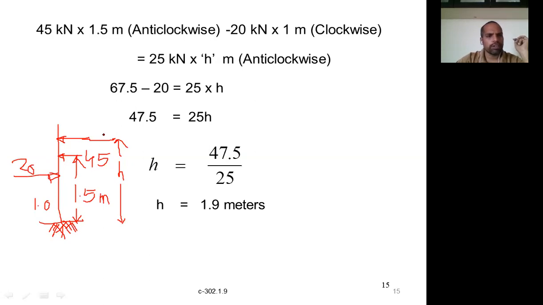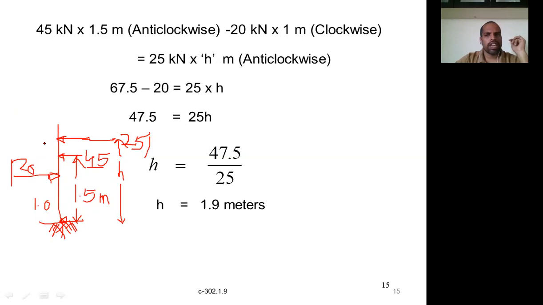So this is the resultant. What is the resultant magnitude? It is 25 kilonewtons. These are the two forces, and this is the resultant. Now we'll take the moments about the base, this point, due to all these forces.